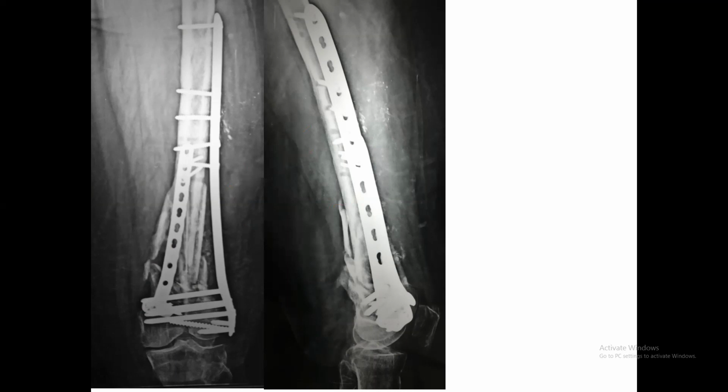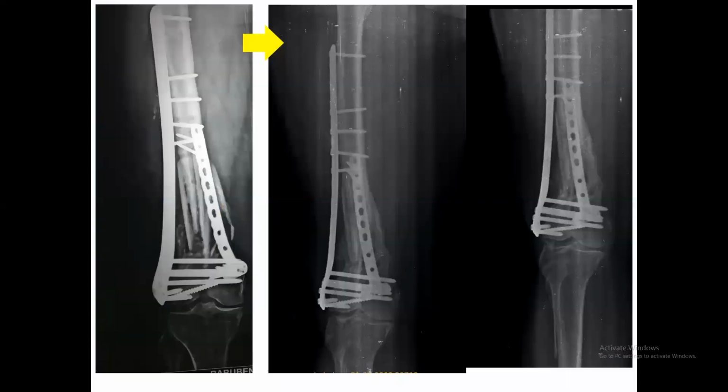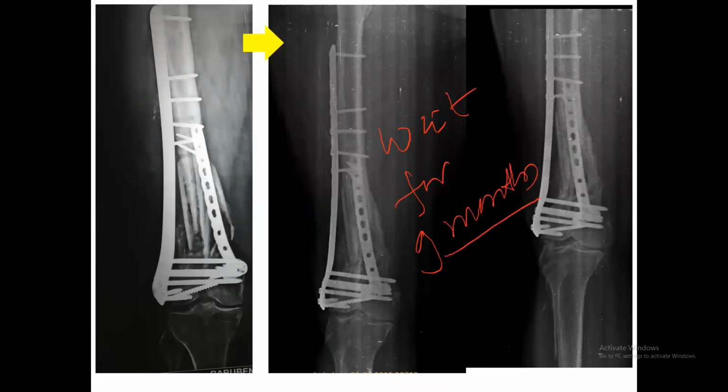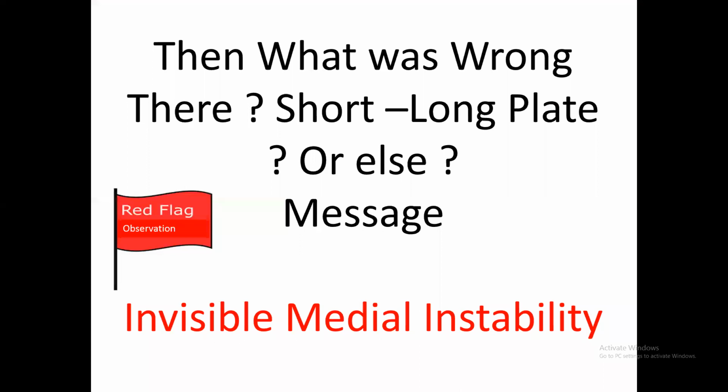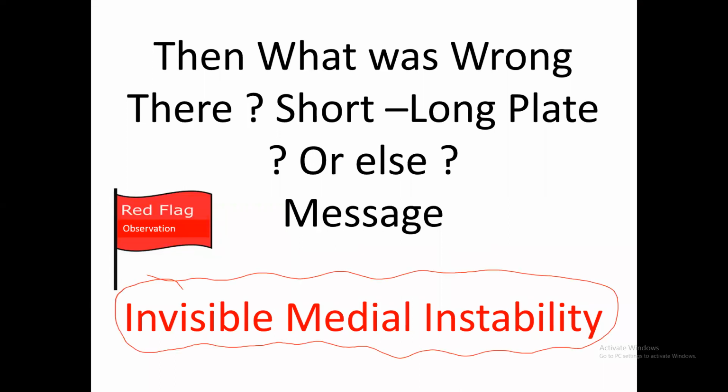Usually in these cases, we have to wait 6 to 9 months after fixation, because it takes a longer time to consolidate, and you can see that gradually it has consolidated very well. Fantastically consolidated with the added stability. This is the previous scar, and this is the modified Schwarz-Buckner approach to go medially also together. This is the previous scar, this is the new scar, and this is the fibula, and this is the function. So adding whatever invisible instability you are not able to understand on the table has to be taken care of. That is the message of medial instability.